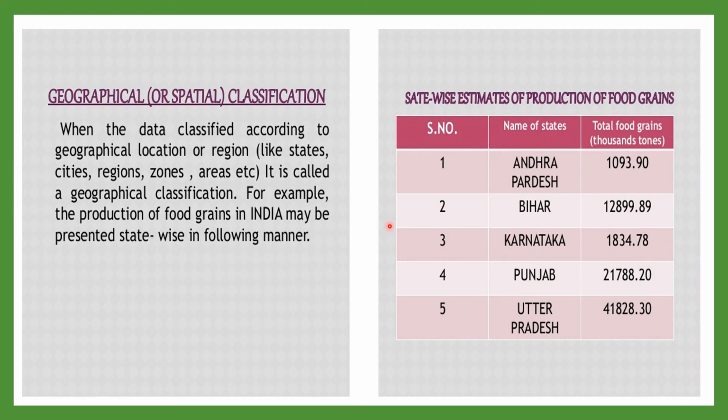Here we have a table showing the classification of data on the basis of state, that is state-wise estimation of production of food grain. So we have the states Andhra Pradesh, Bihar, Karnataka, Punjab and Uttar Pradesh, and the data collected is total food grains in thousand tons. This classification of data is called geographical or spatial classification of data and tabular presentation.